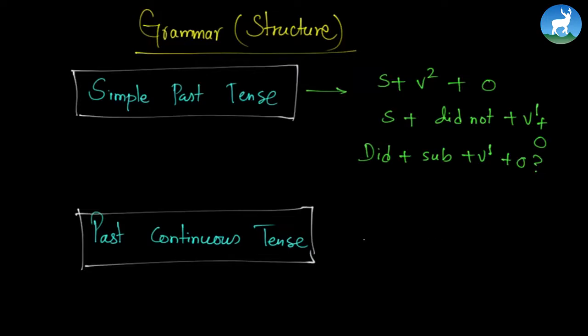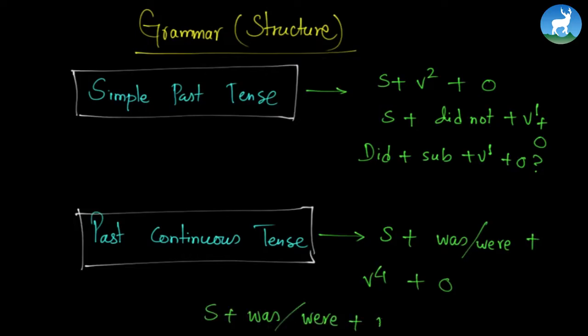Alright. Now let's find out some of the structures of past continuous tense. Give me an example of past continuous tense. I was going to the store at this time yesterday. So what is the structure? Subject plus was, were plus V4 plus object. So in negative form, subject plus was, were plus not plus V4 plus object. Like, I was going to the candy store. I was not going to the candy store. Were you going to the candy store? Where were you going?